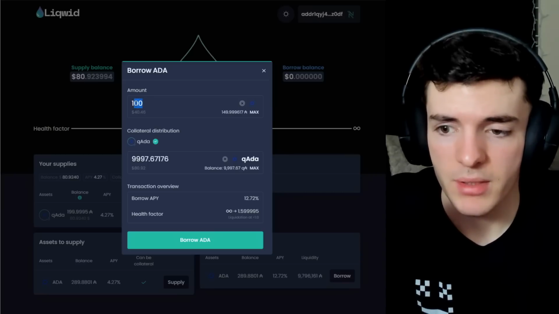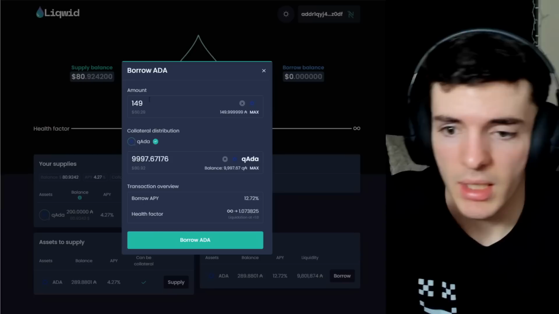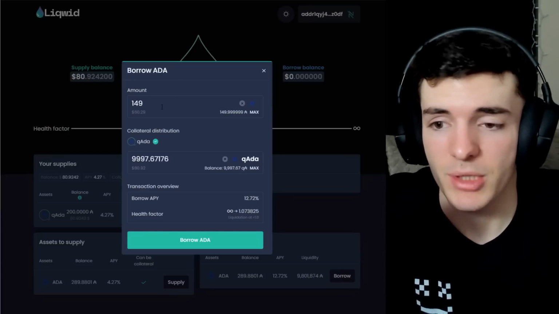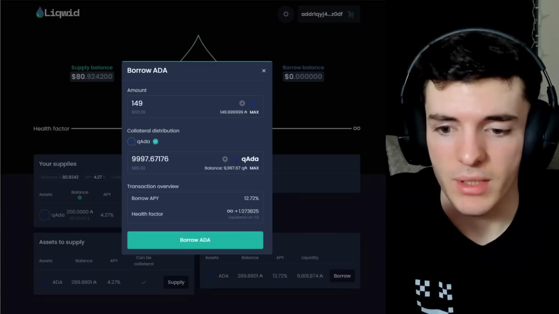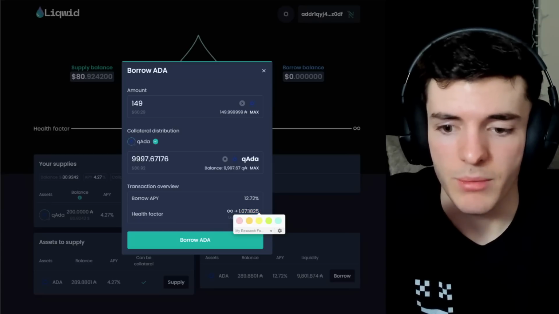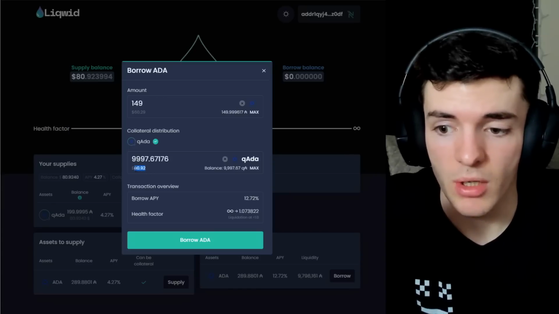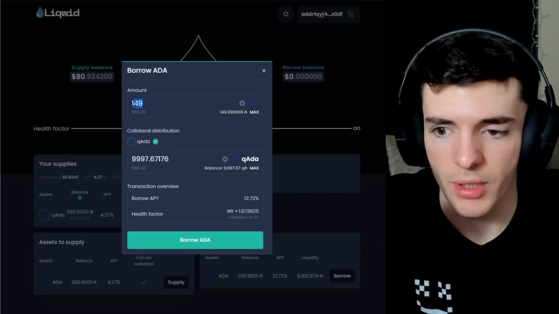But if we up this to 149, this puts us towards our max threshold of how far we can go and how much ADA we can borrow. And the health factor goes down considerably and gets a little bit riskier, as if the price of ADA changes, we could get liquidated and lose our collateral, which is $20 more worth than what we are borrowing. But we're just going to do 100.